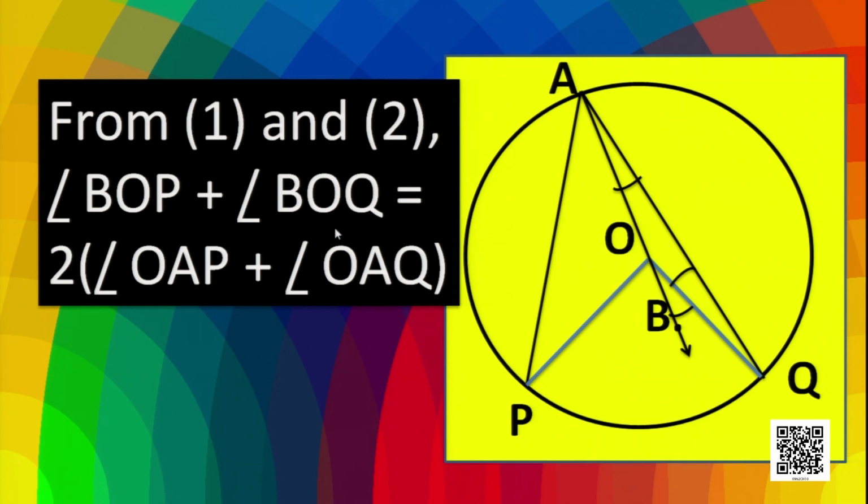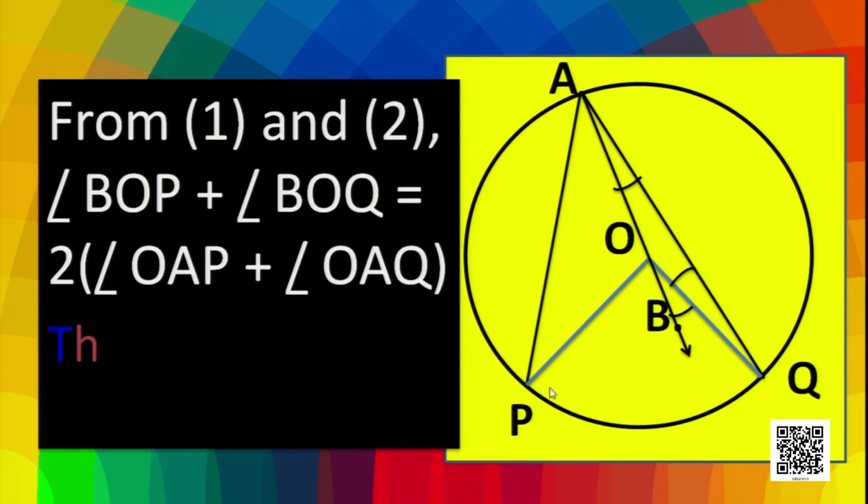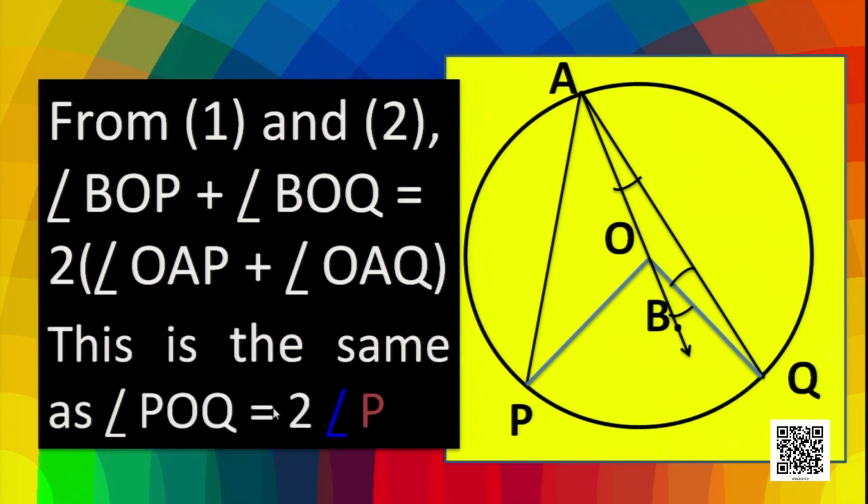Now, what is BOP plus BOQ? See, BOP and BOQ constitute the angle POQ. So, we can write that angle POQ is equal to 2 into angle OAP plus angle OAQ, which constitute the angle PAQ. So, we can write POQ is equal to 2 times PAQ.